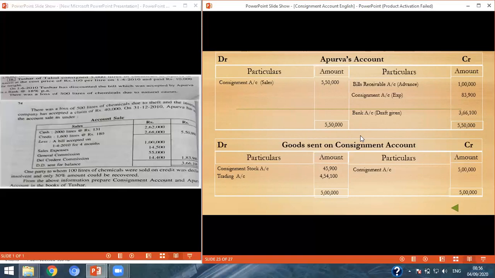So I hope you understand about normal loss and abnormal loss, how to calculate it, how to find out the valuation of closing stock from it, and how to make the effect to the relevant accounts. So please do some practice with some sums or examples. So you will get a clear hold on this method.